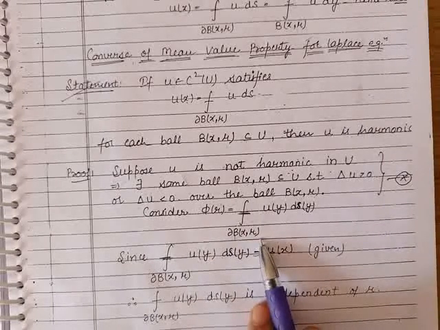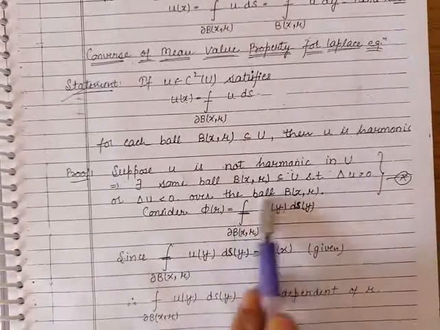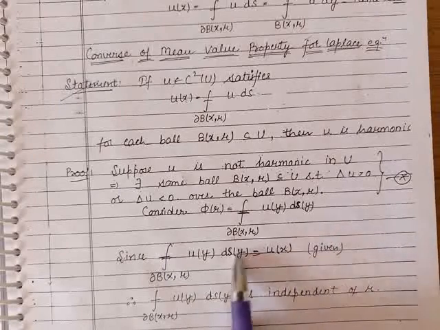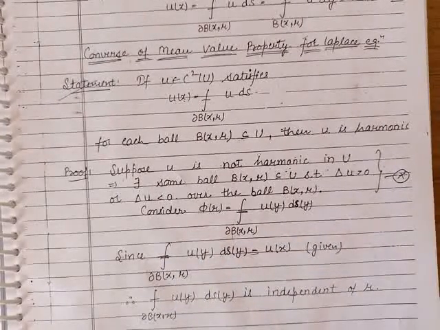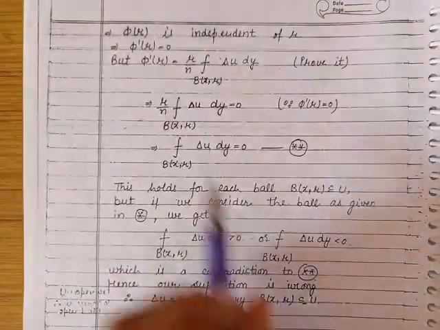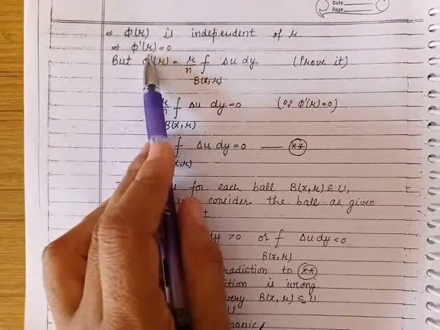But we are given in the statement that this value is the value of u at x. It means this integral is independent of r. It means the derivative of phi with respect to r is 0. It means phi dash r is 0.